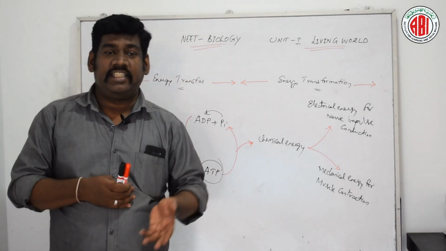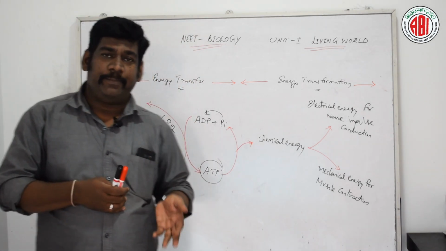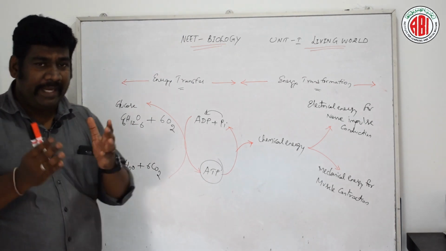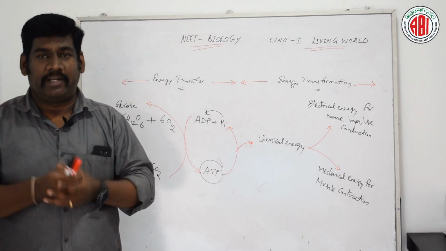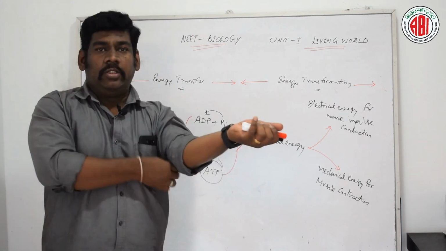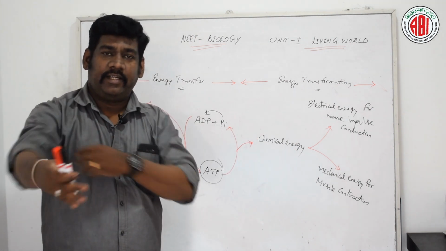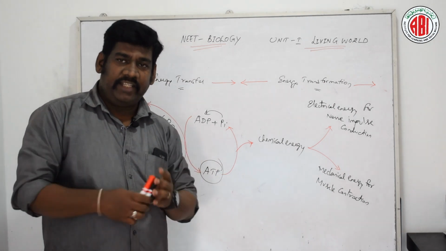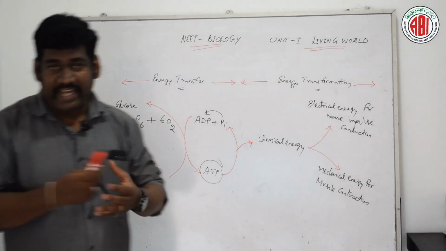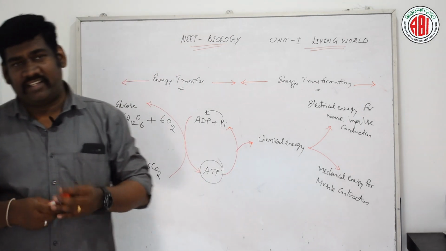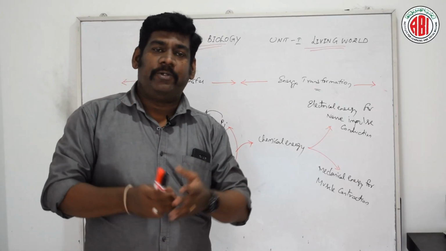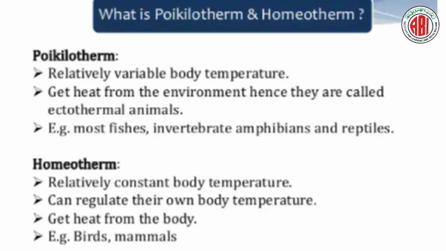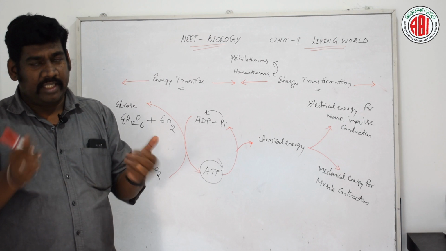And next we are discussing thermoregulation. So this is very important. Thermoregulation is nothing but maintaining the heat of the internal and external environment of the body. So maintaining or regulating the temperature in the body of the living organism is one of the essential factors that gives balance to the living organism. Say for example, based on this regulation of temperature, living organisms can be divided into two major groups, poikilotherms and homeotherms. These are the two categories of thermoregulation.